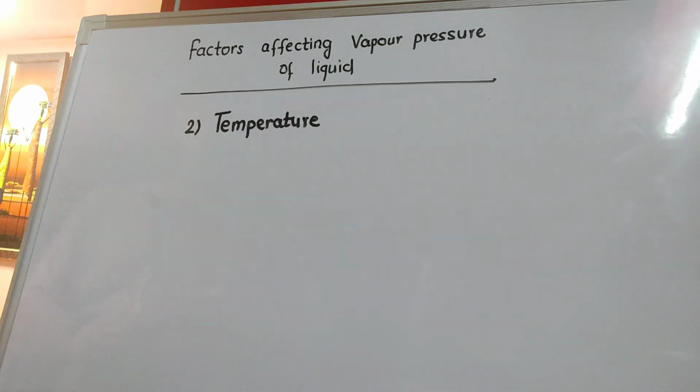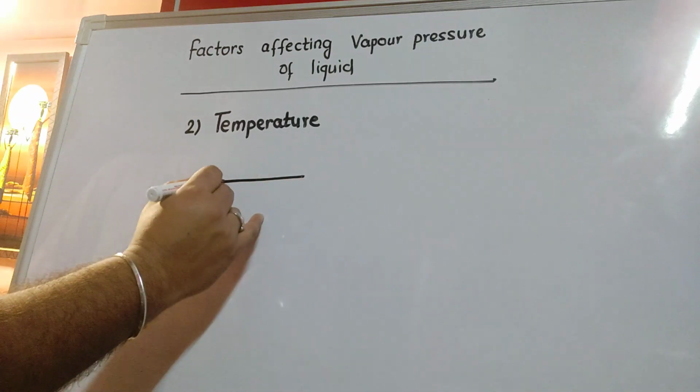The second property that decides the vapor pressure of the liquid is, of course, the temperature. It is an external factor because we have control over the temperature. We can reduce the temperature, we can increase the temperature. Now, temperature is nothing but a form of heat, as we all are familiar with. If you raise the temperature or if you supply more heat to a particular liquid, automatically more number of liquid molecules will vaporize faster.